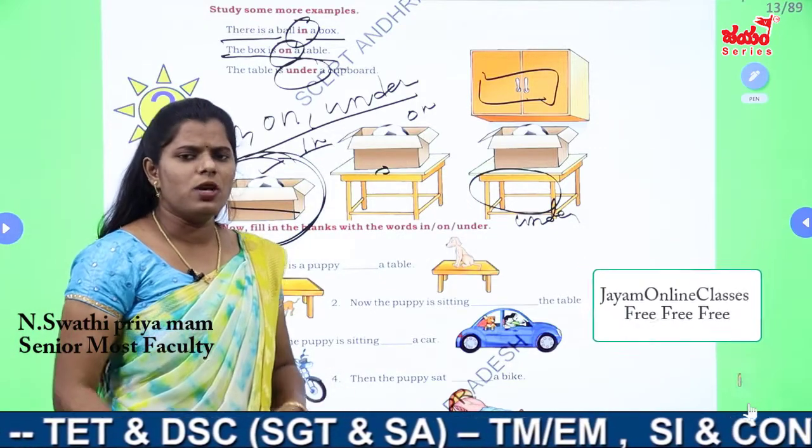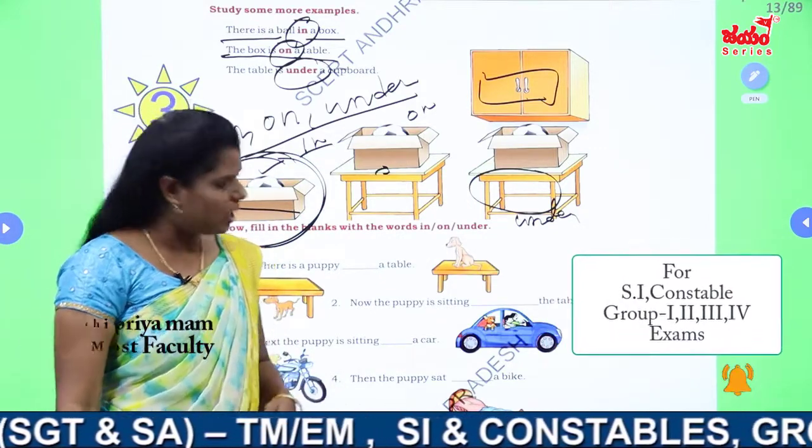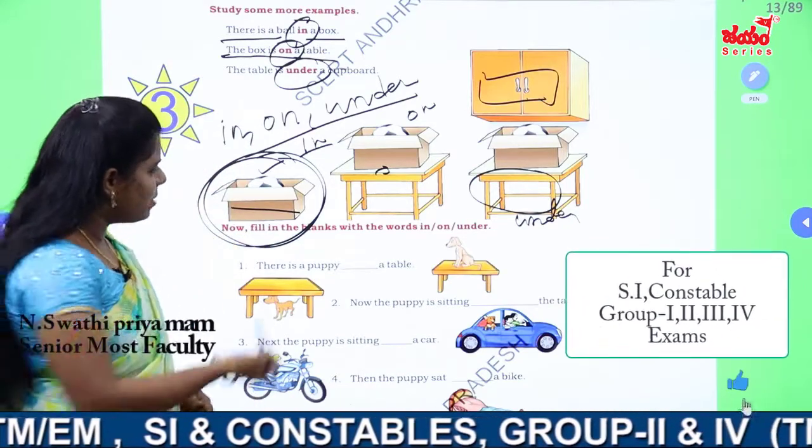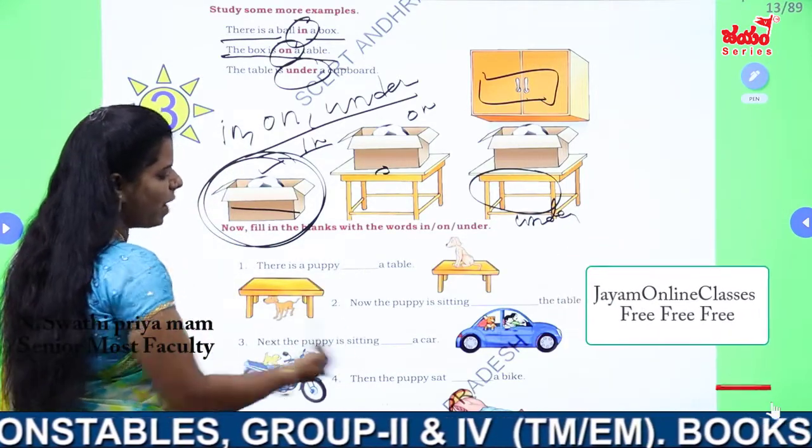There are 3 simple concepts they introduced in the 3rd and 4th class. And one more concept is there here. They gave some fill in the blanks by using the pictures. We have to fill the blanks.